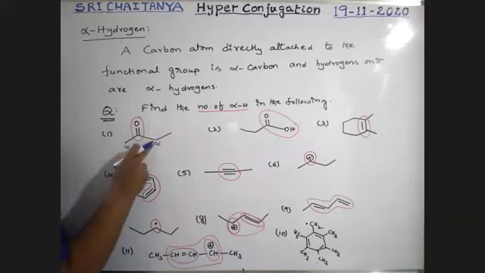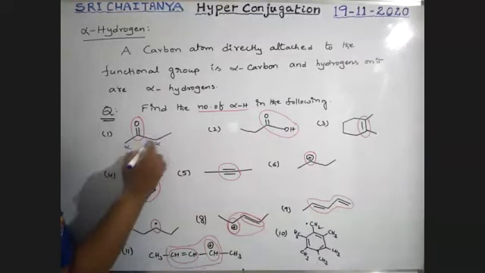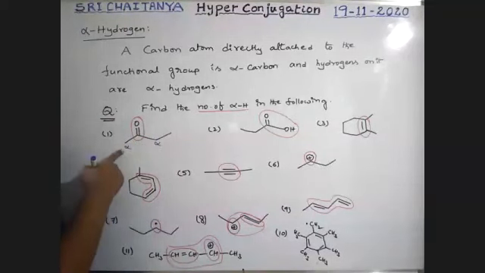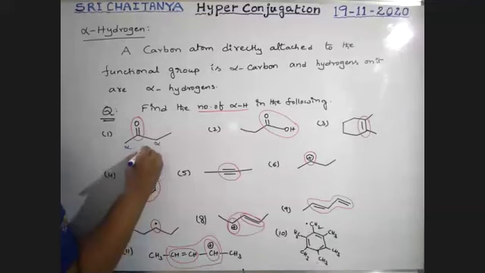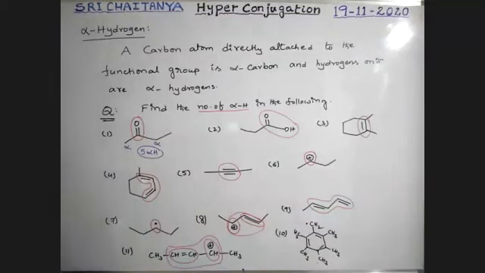So here, this is the carbon. Already 2 bonds are covered. Remaining 2 bonds: so 2 hydrogens here, 3 hydrogens here. Total 5 alpha hydrogens are formed. 5 alpha hydrogens. But boys, did you get it? Is the concept clear or not?